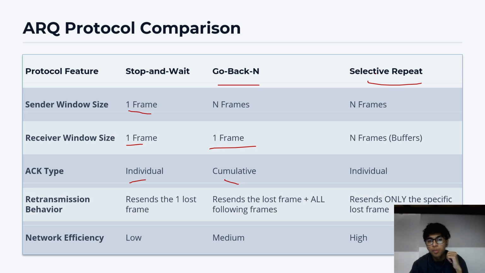While stop and wait is very inefficient, go back N, apart from the bandwidth issue, is nice. But selective repeat is the best one out of these three, as it offers the best features in terms of sending, utilizing the bandwidth and saving time. And since it only needs to transmit one frame, even if any frame is lost, or even in the case of lost acknowledgement or late acknowledgement, the best one is selective repeat.